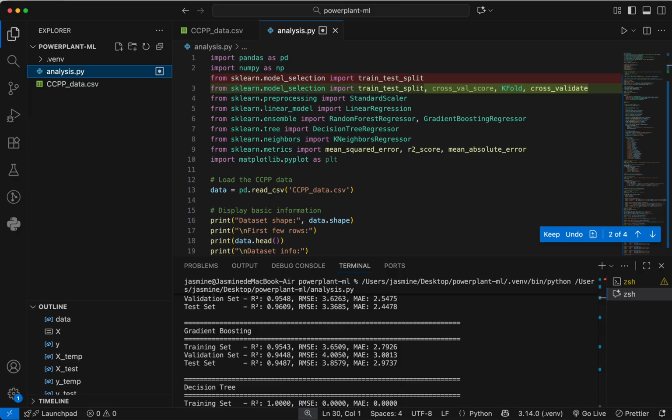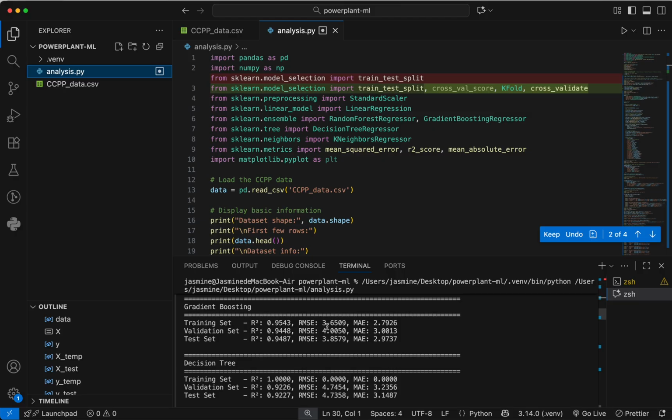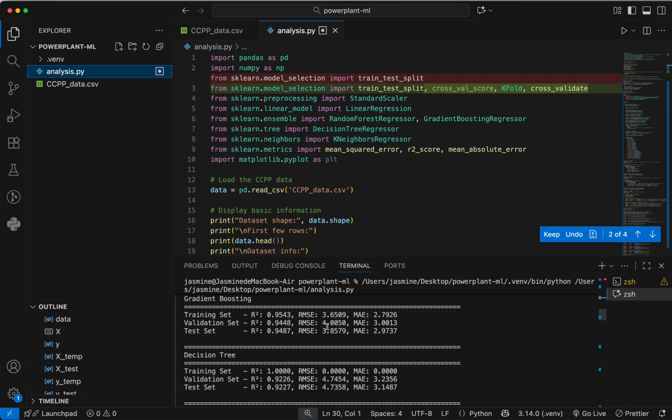So the scatter plot shows the predicted versus actual PE on the test set. Most points lie close to the diagonal, indicating strong predictions. So the final test metrics are: R squared is 0.9609, RMSE is 3.37 megawatts, and MAE is 2.45 megawatts.